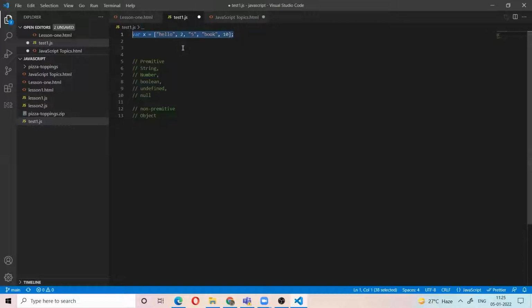Now, object. What is the object? Object is key value. For every value we have a key. The set of key value pairs is called the object in JavaScript. For example, a student has marks.